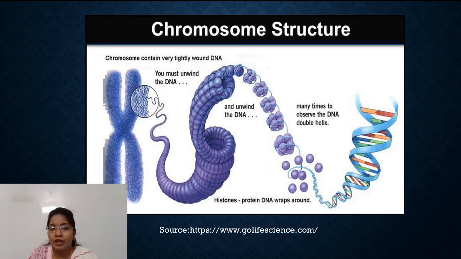This is an octamer nucleosome which is composed of DNA and histone proteins. So these are the octamers. In this way we can observe the double helical structure. So this is a typical structure of chromosome.